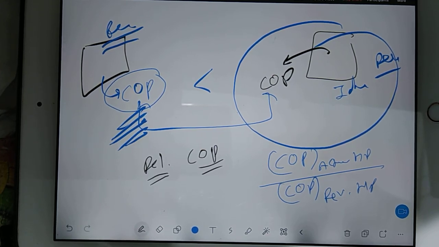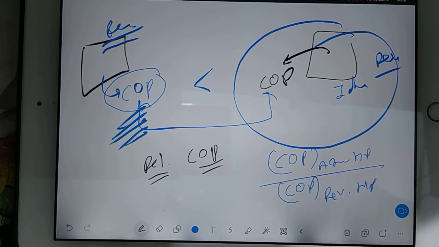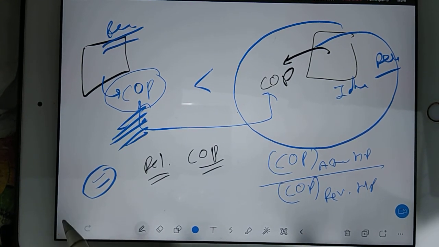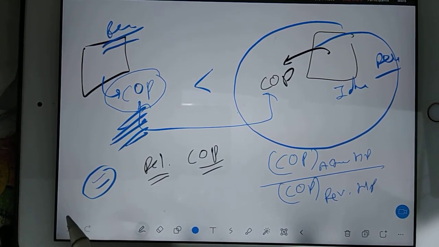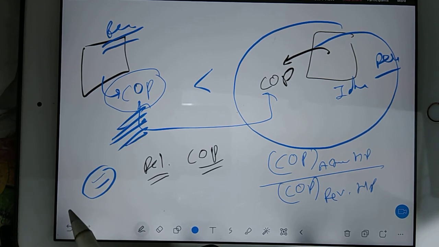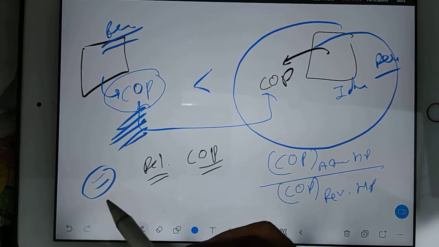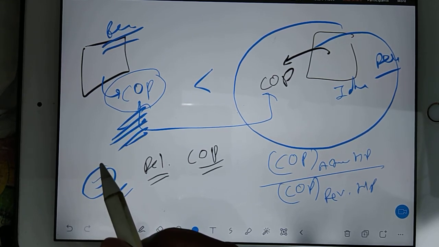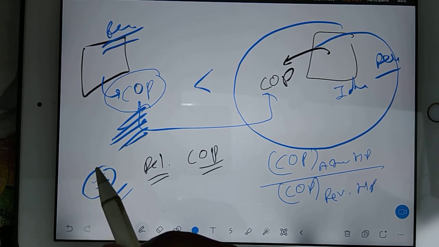In the same way, you have a comparison between refrigerators. I will give you the chart, you can read the chart. And now the point comes where we should understand reversibility and irreversibility. We have already discussed reversibility and irreversibility, but because we are very close to entropy, we will discuss entropy now.